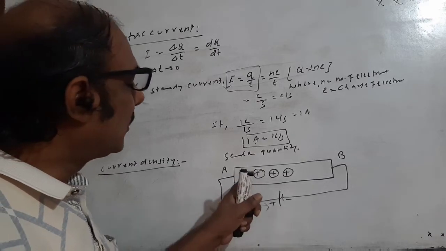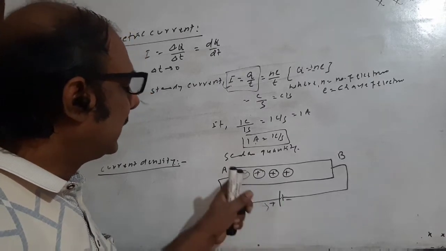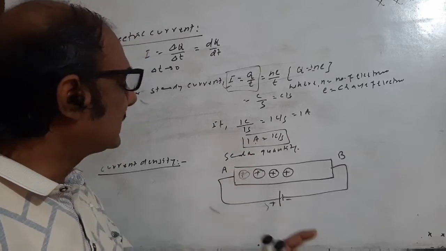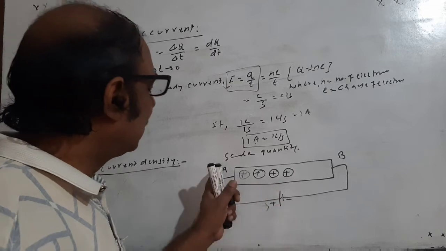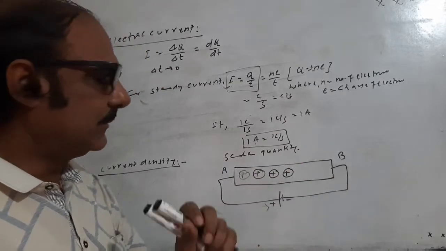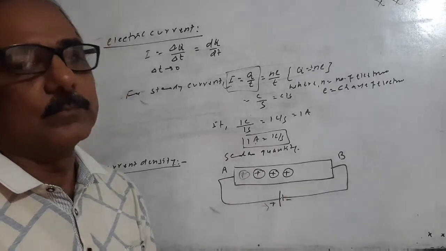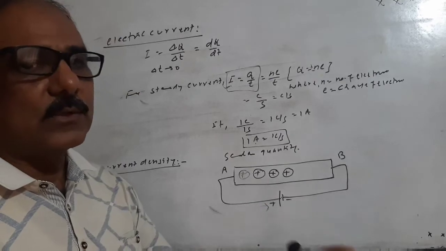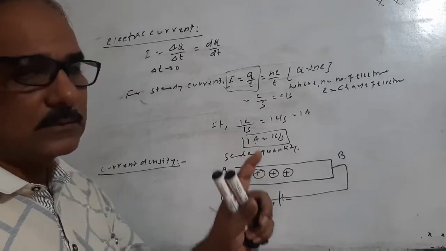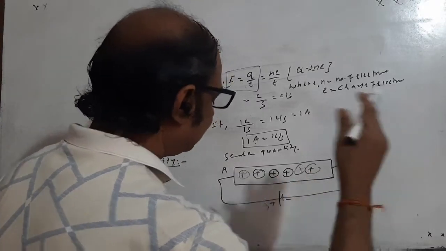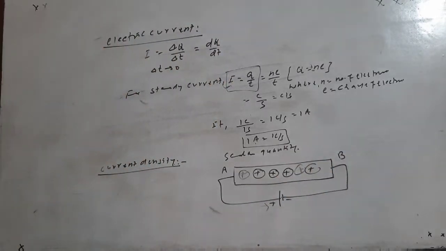So the direction of conventional current is taken as the direction of flow of positive charge from the point A to B, or from the positive terminal to the negative terminal. But it is very necessary to mention that the electronic motion is always opposite to the direction of the flow of the current. So now there is the constitution of the electric current.